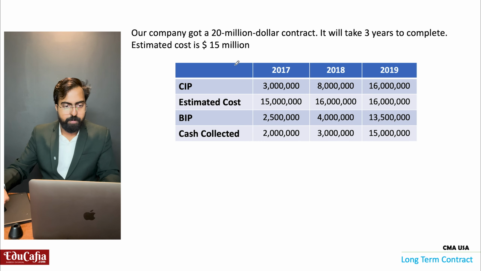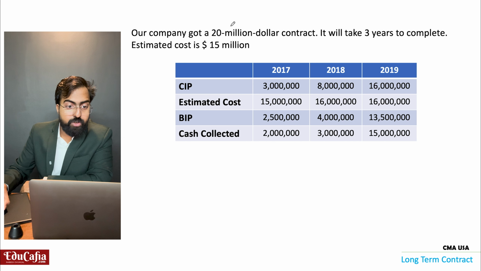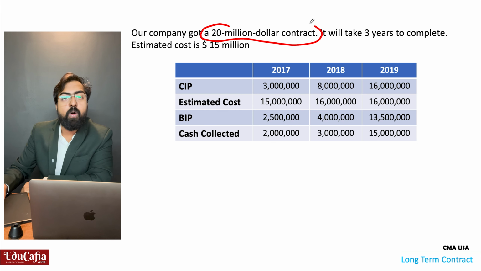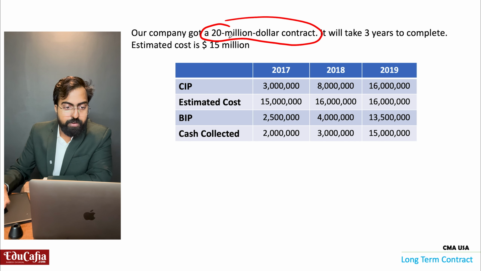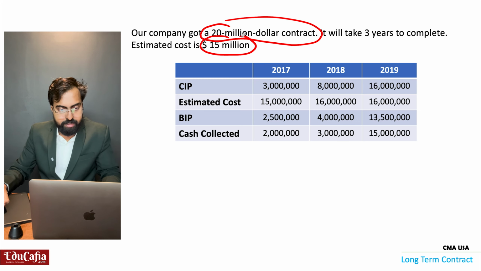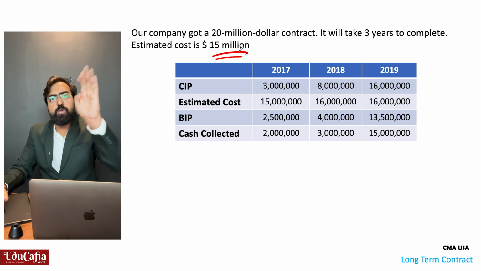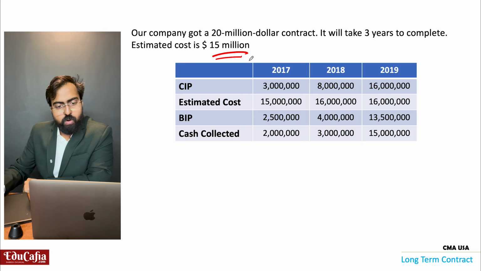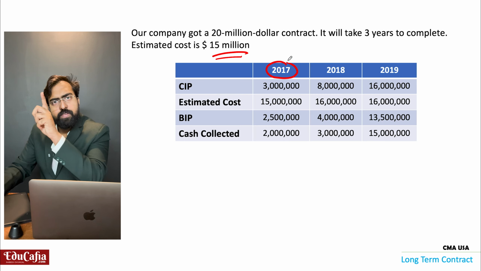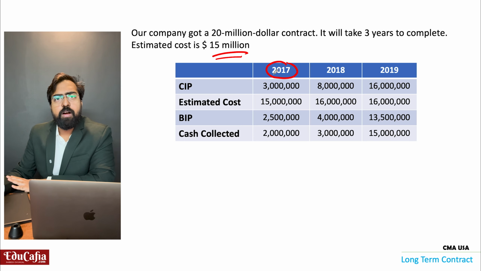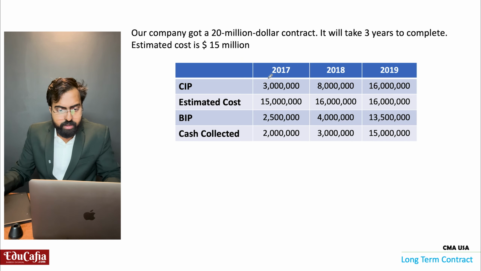Now, listen carefully, okay? 20 million is the contract. And 15 million I estimated in the beginning, 15 million will be the cost. So in 2017, first year, what is the cost incurred for me? That is 3 million. What is estimated? 15 million.